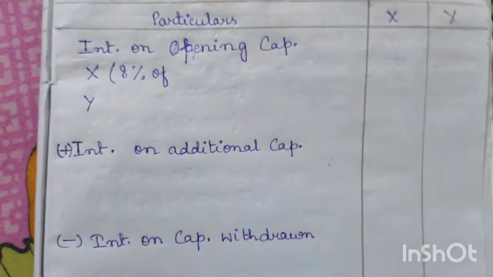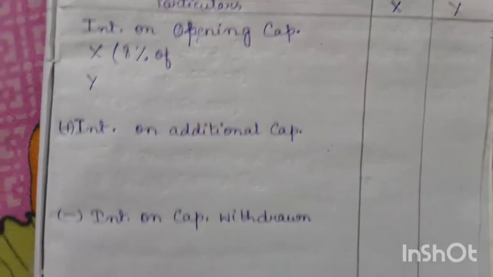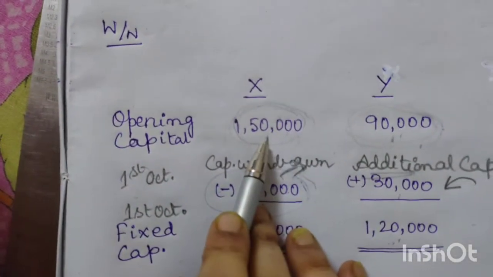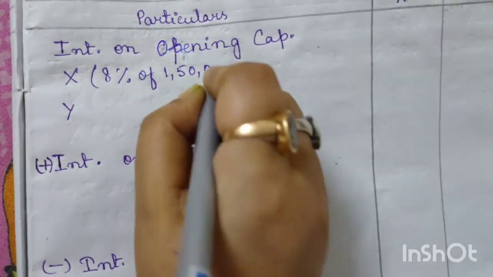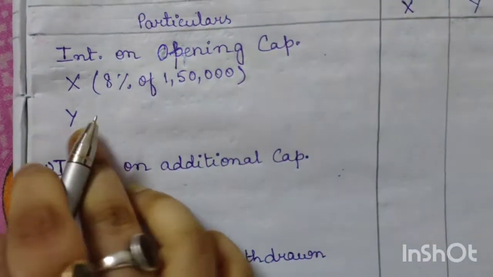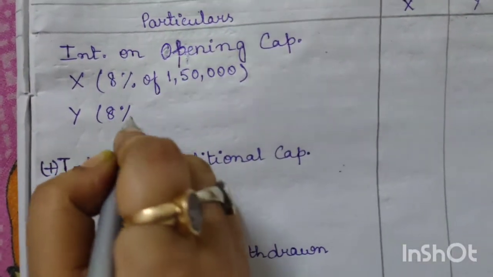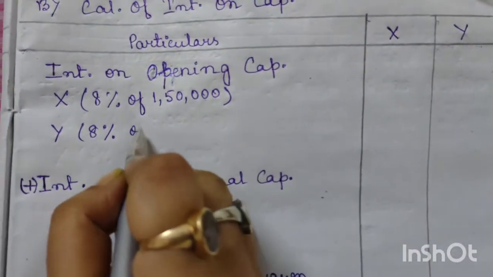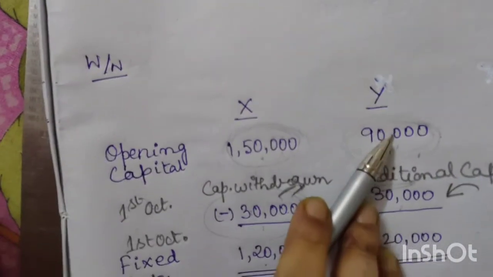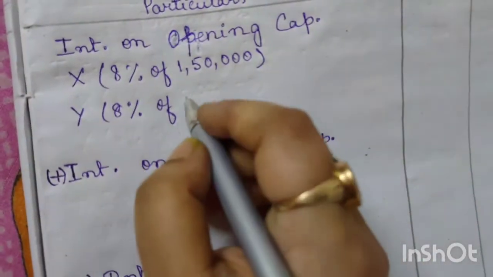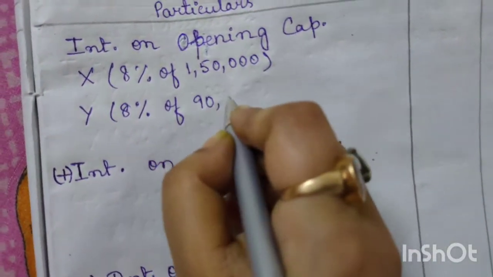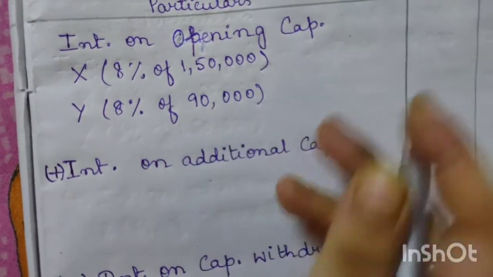In case of X, he has opening capital of 1,50,000, so we write 8% of 1,50,000, and in case of Y, opening capital is 90,000, so 8% of 90,000.